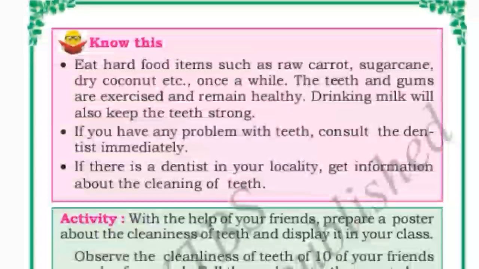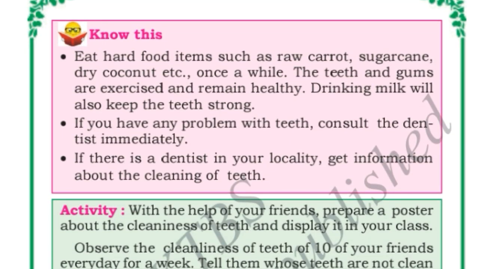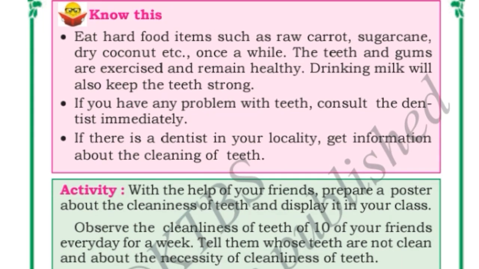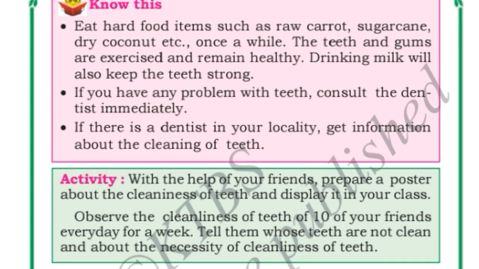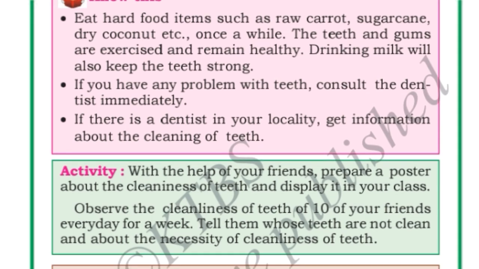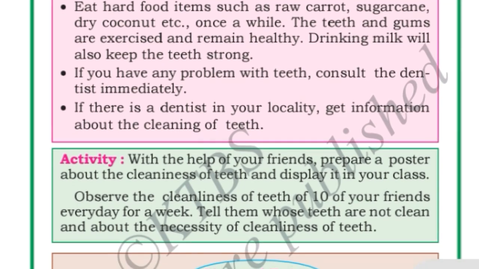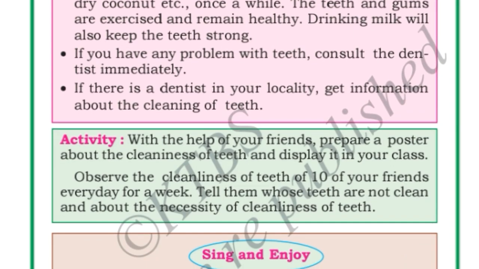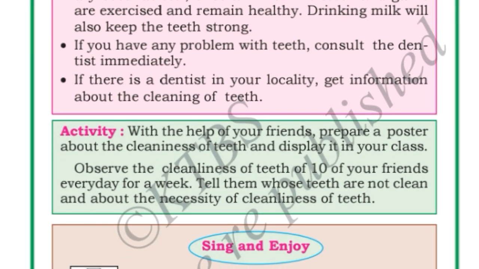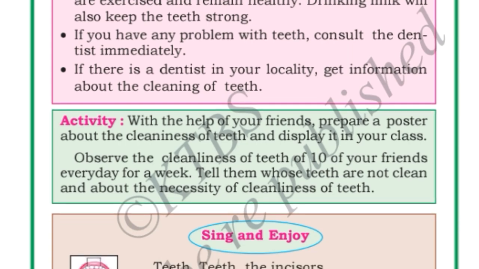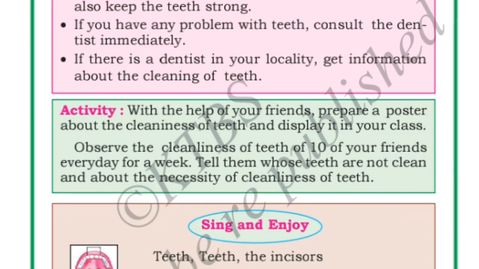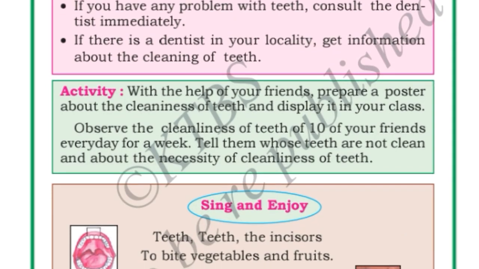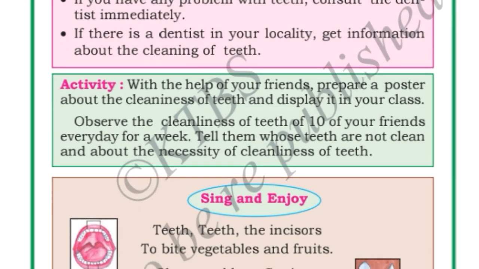Okay, we have to know that we should eat hard food items such as raw carrot, sugarcane, dry coconut, etc. once in a while. If we eat hard food items sometimes, the teeth and gums will remain healthy, and drinking milk also keeps the teeth strong. Why does drinking milk keep our teeth strong? Because milk has calcium, and calcium is very essential to keep the bones and teeth healthy. So we need to drink milk to keep our teeth strong.